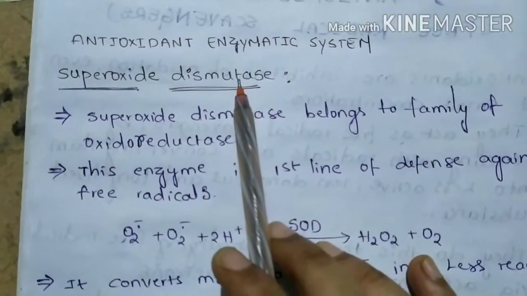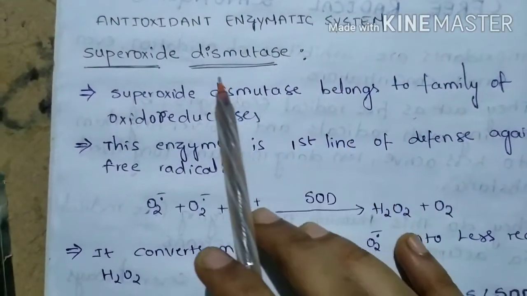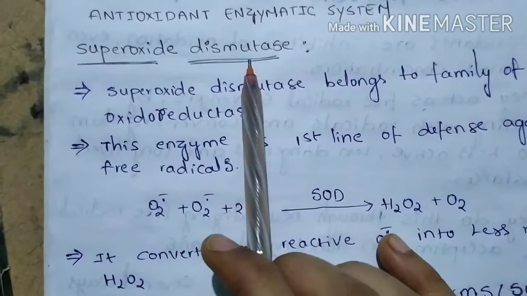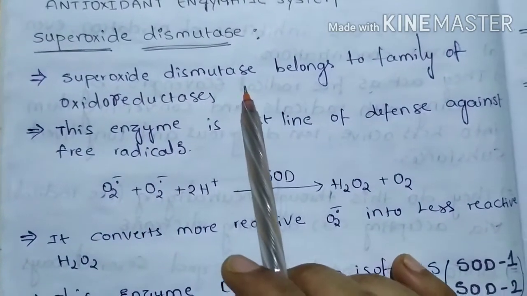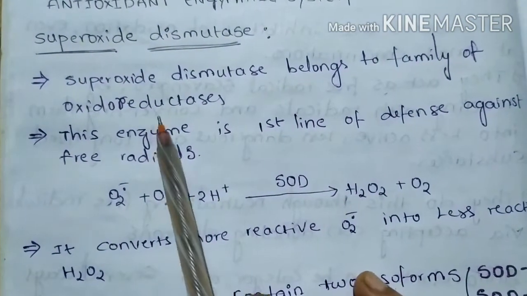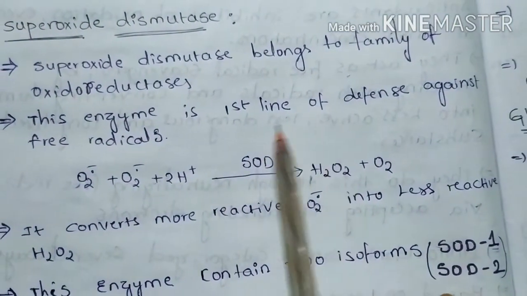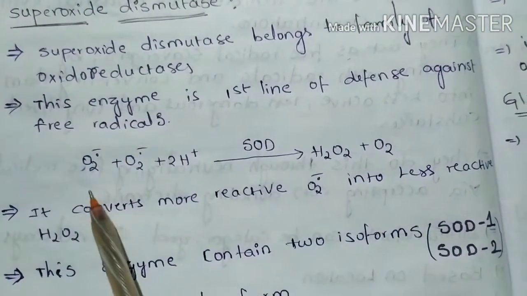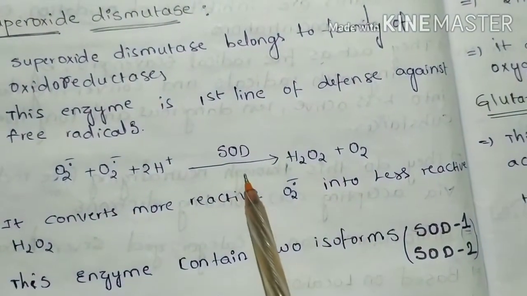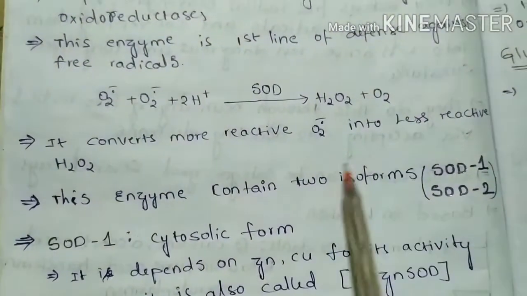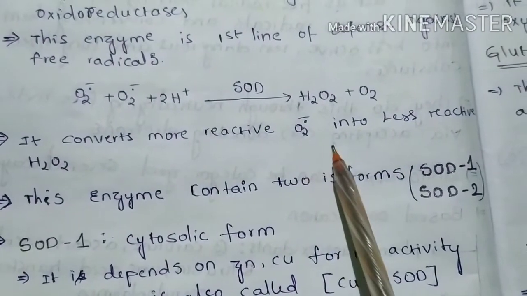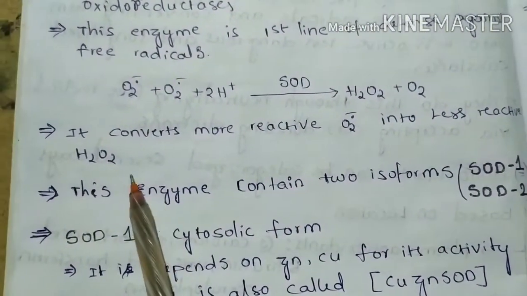Antioxidant enzymatic system, which includes superoxide dismutase. Superoxide dismutase belongs to the family of oxidoreductases. This enzyme is the first line of defense against free radicals. This is the reaction catalyzed by superoxide dismutase. It converts the more reactive superoxide anion into less reactive hydrogen peroxide.